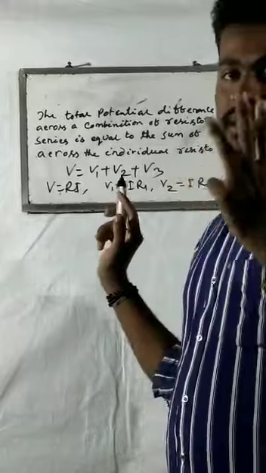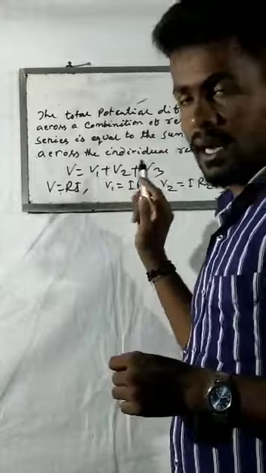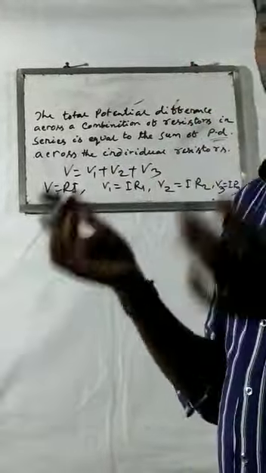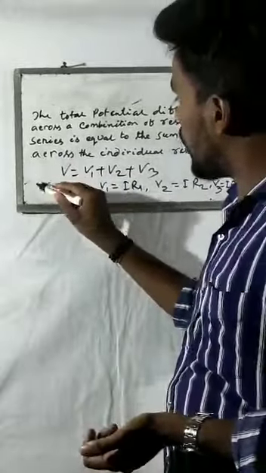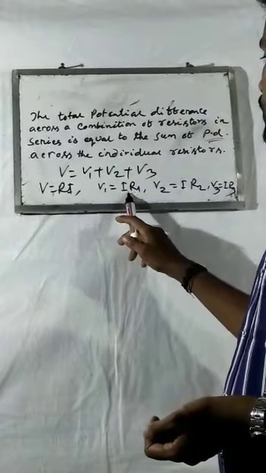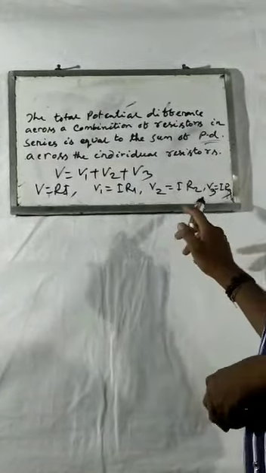Here we connected three resistors. So that's why one resistor's potential difference is V1, another resistor V2, another V3. So the sum of the individual potential differences equals the total potential difference. And according to Ohm's law, we know that V equals IR, and V1 equals I R1, V2 equals I R2, V3 equals I R3.